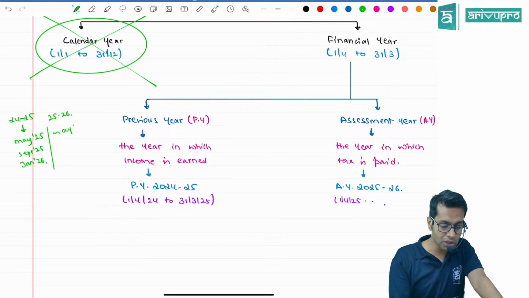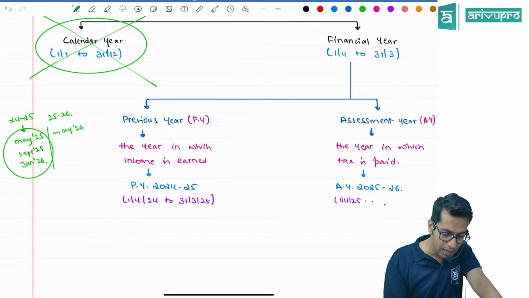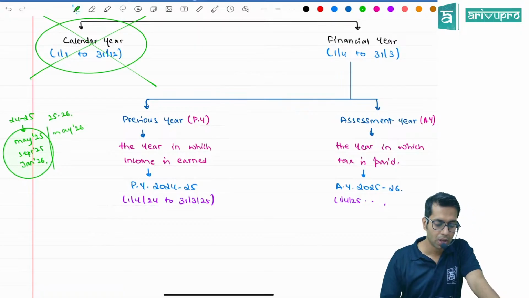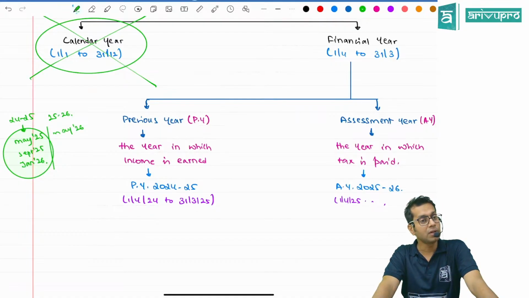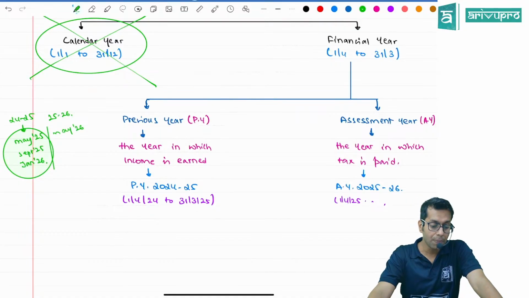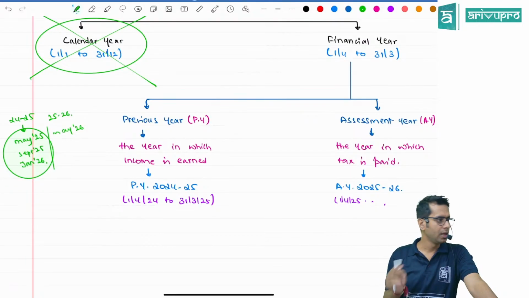So whatever questions we are going to solve, we will solve as per those who are writing examination in 24-25. But if you are writing examination after that date, then for you the previous year will be 25-26. And for you the assessment year will be?